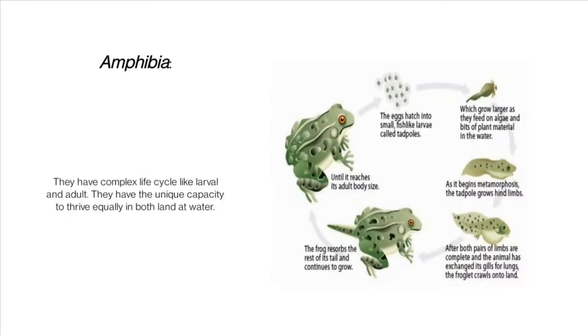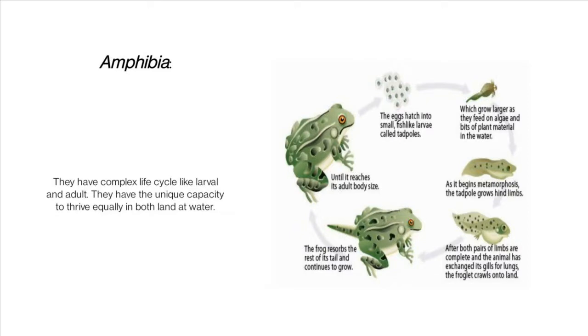So let's get into the next one, which is called amphibia. First of all, we have to learn which animals are called amphibia. These animals basically have moist skin without scales, and they can live underwater breathing through their skin, but on land, they breathe through lungs. They lay their eggs in the water and these hatch into larvae called tadpoles, which breathe with gills and swim with a tail.